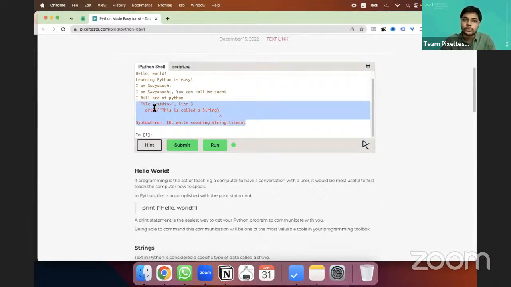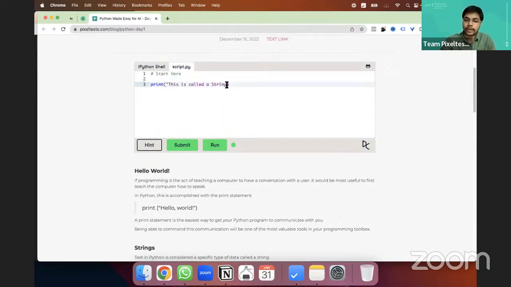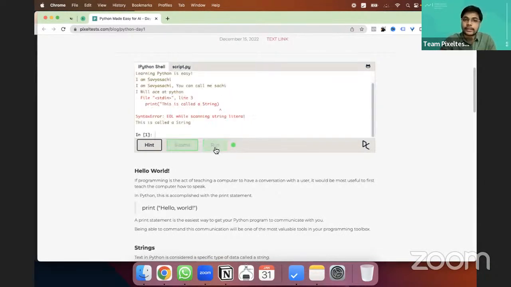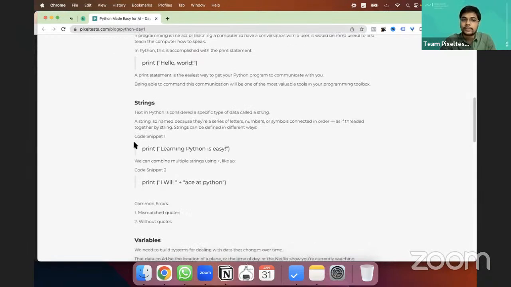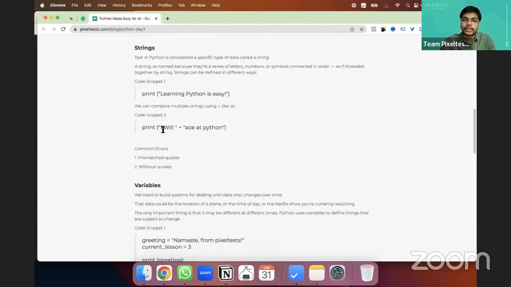I request you to become familiar with these errors. It says "end of line while scanning string literal", which means there is no closing double quote here. You have to have a double quote so that it runs properly. Now this is a string, right? This is one common error that people make, especially if you're doing it for the first time. The mismatched quotes give you an error.